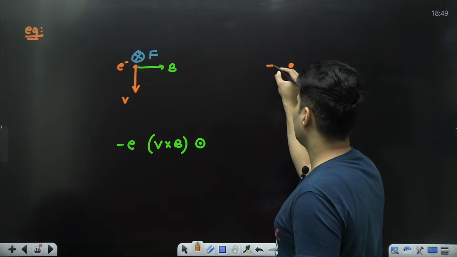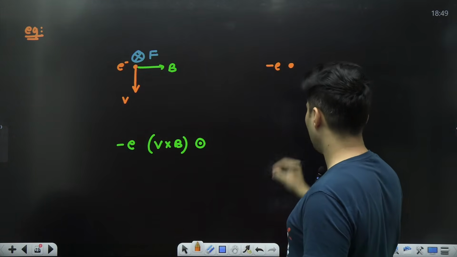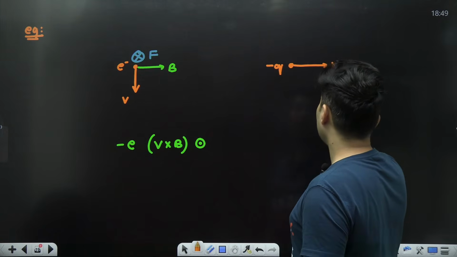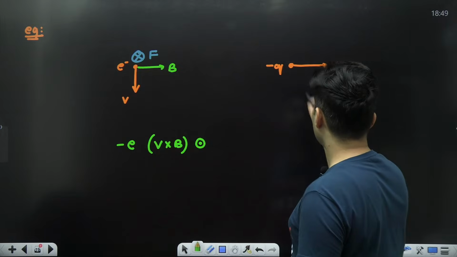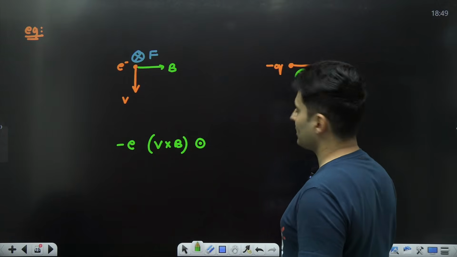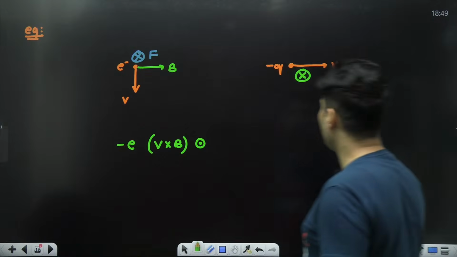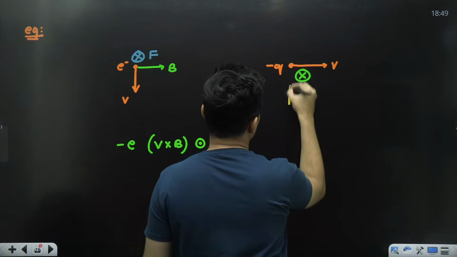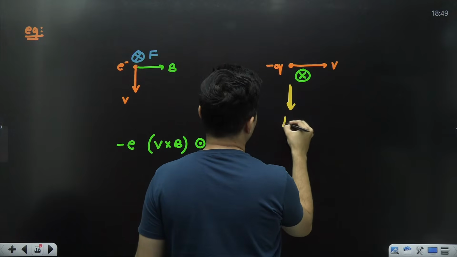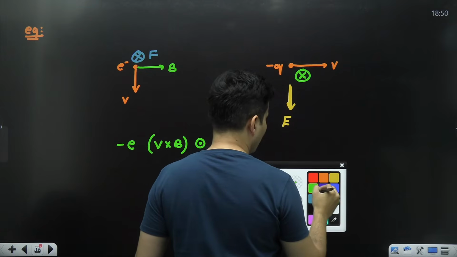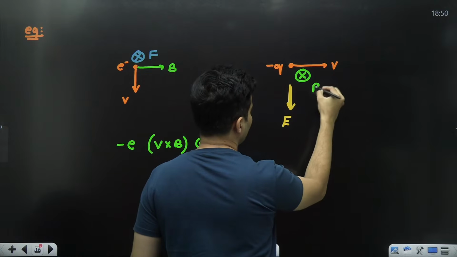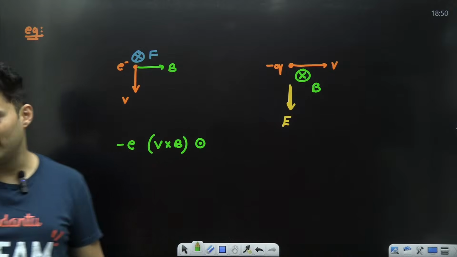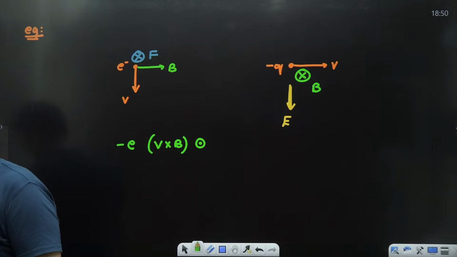Imagine again there is a negative charge, negative Q charge, let's say, and it is going like this, and the magnetic field is inwards. Magnetic field is inwards, and let's say the electric field is downwards. Come on, think about the forces due to each one of them in this particular question.